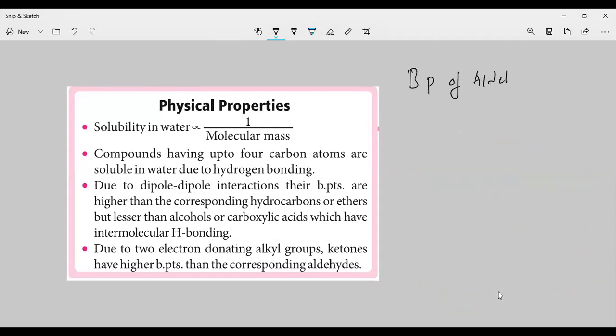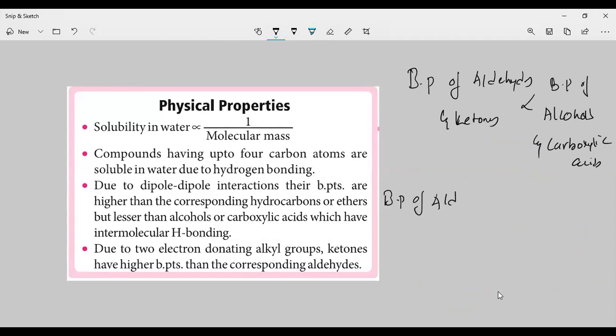If you are comparing the boiling point of aldehydes and ketones, it is less than the boiling point of alcohols and carboxylic acids.